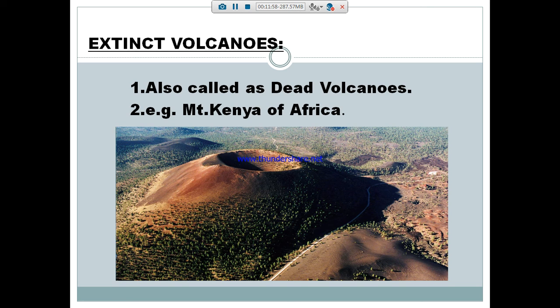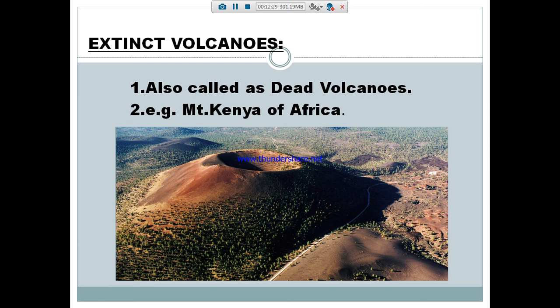Moreover, plants and trees have grown on those mountains. There is also a new path, and cities, towns and villages are near that mountain. So the top of extinct volcano mountains has been eroded. They are called dead volcanoes. For example, Mount Popa in Myanmar, Kilimanjaro and Mount Kenya in Africa are examples of extinct volcanoes.